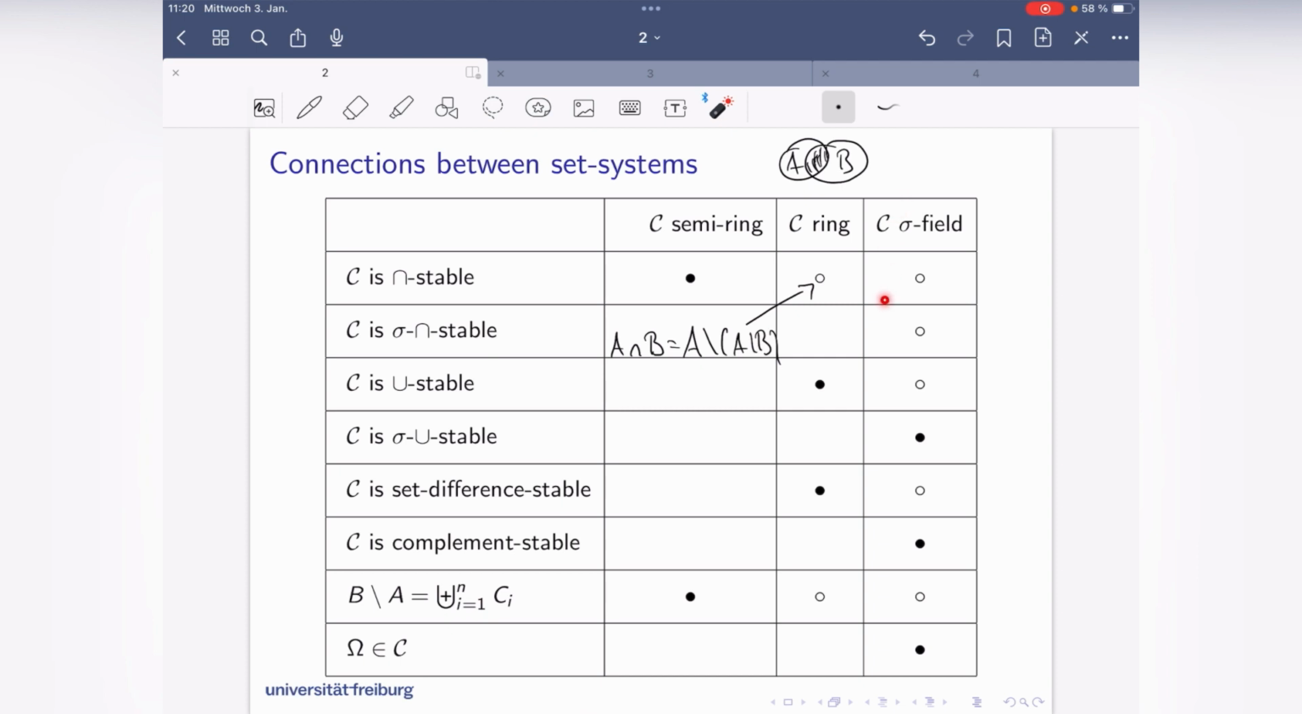Well, and finally, for the sigma field, but that's in fact simpler. So sigma field, what was this? The whole set has to be in this, complement stable, yes. Sigma union stable. And all other properties follow from this. So let's look at maybe one of them.